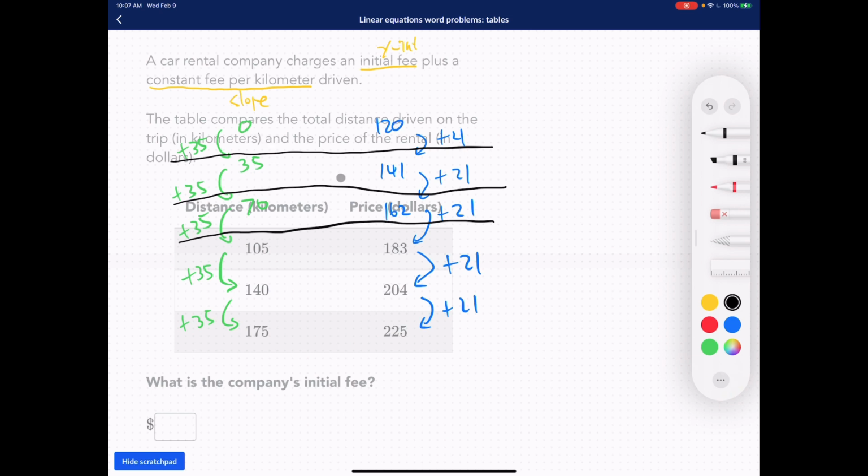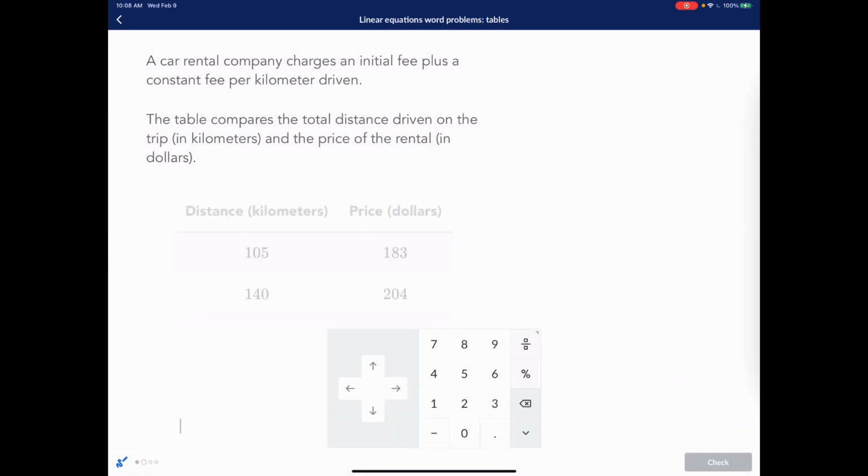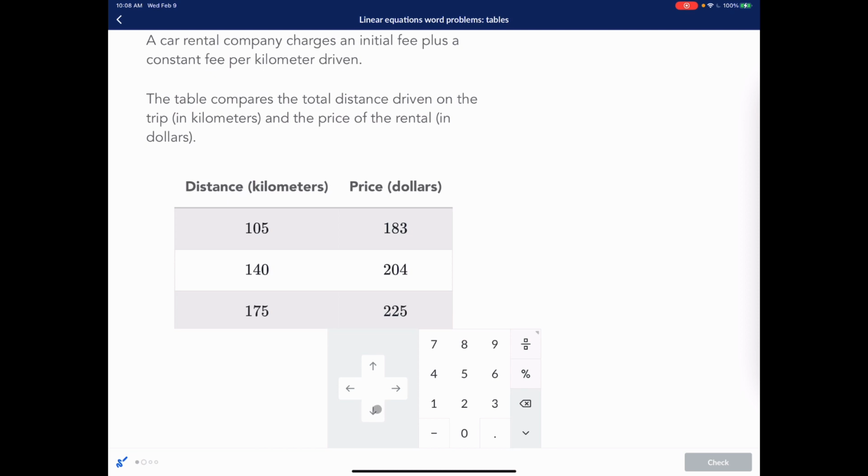At 35 kilometers, they paid $141. At 70 kilometers, $162. At 105 kilometers, $183. And if we keep going backwards, we find that at 0 kilometers, they paid $120. So what was the initial fee? The initial fee was $120, and we're good.